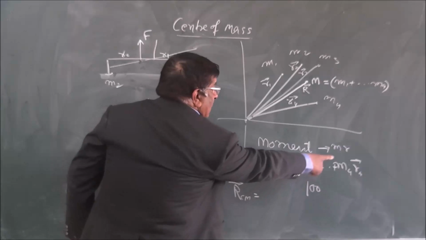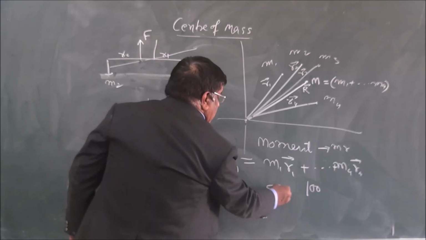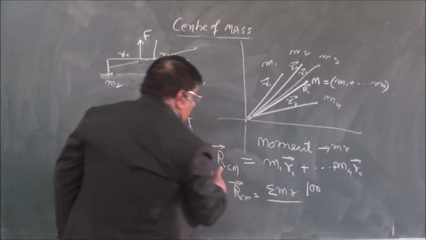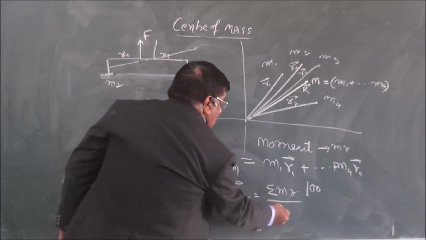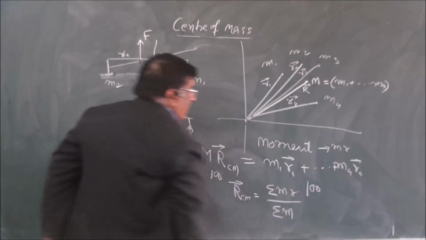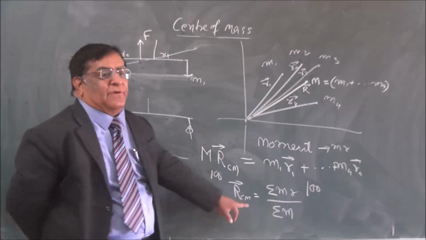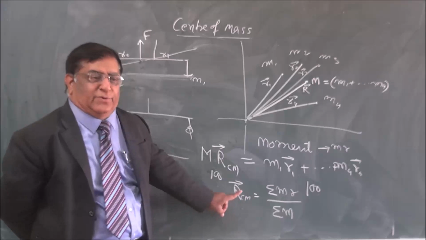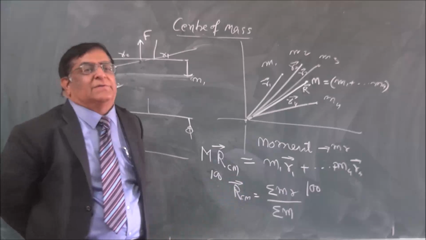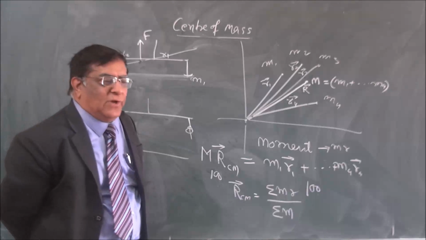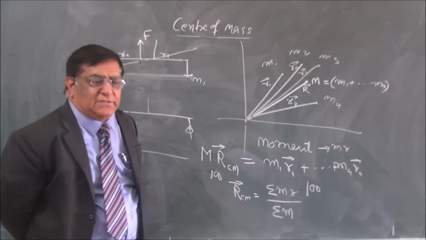M1 R1, M2 R2, M3 R3. What is this n? It is the mass of all the particles together. This becomes our formula for center of mass. Note it down. This is the formula for center of mass. Do you know how this formula has come? That understanding is necessary.